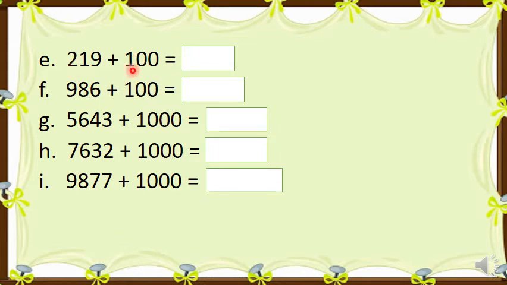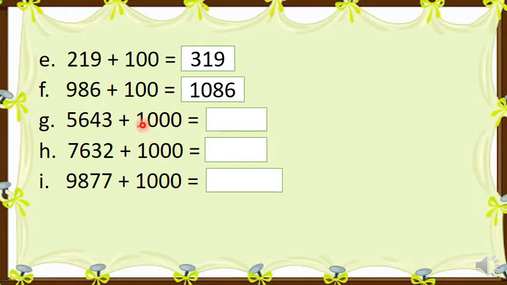Means 2 plus 1 is 3. So the answer is 319. Similarly, now it's a tricky one. The 86 will be the same. If we add 9 plus 1, what will it become? Count after 9 till 1: 10. So it will become 1086. Now thousands are here.